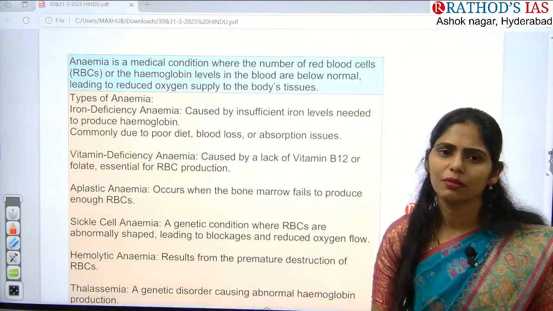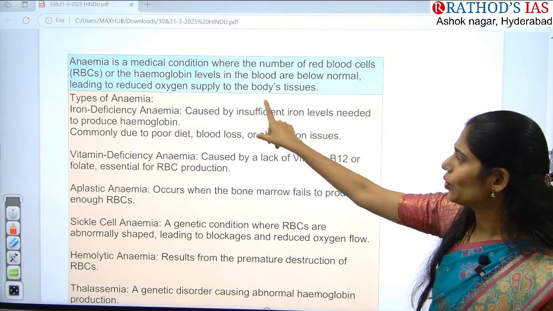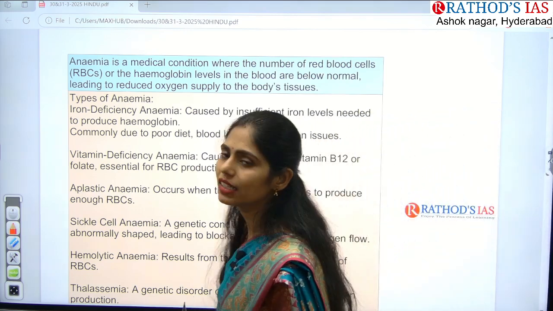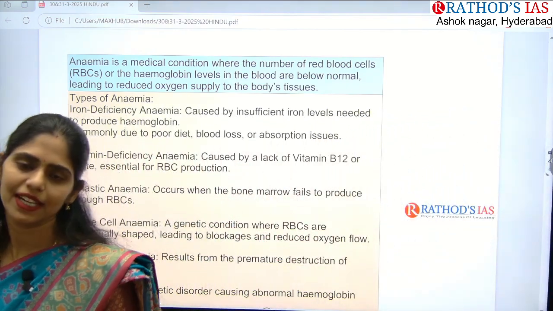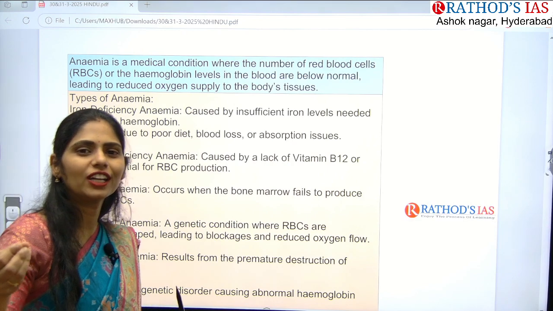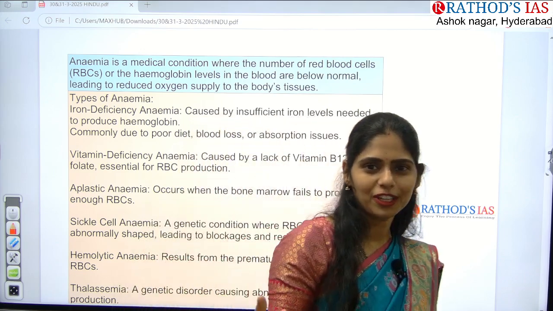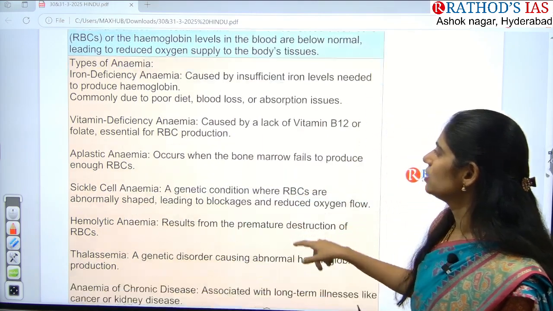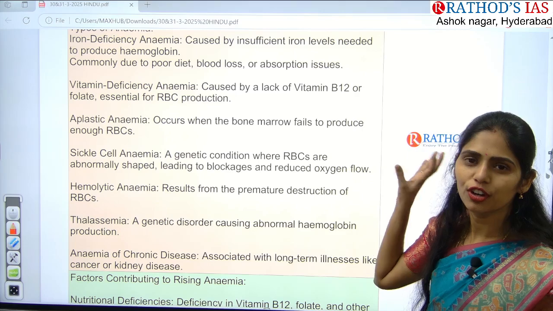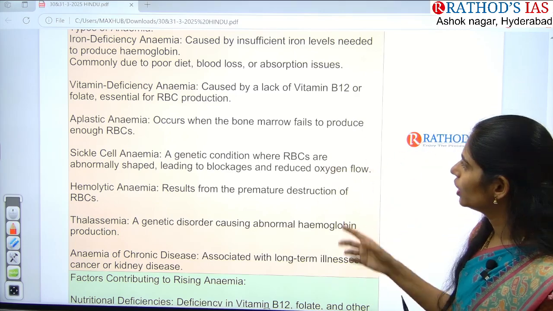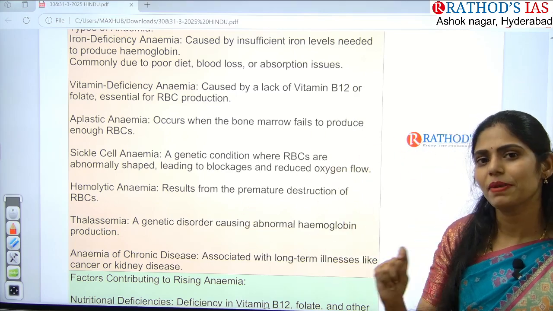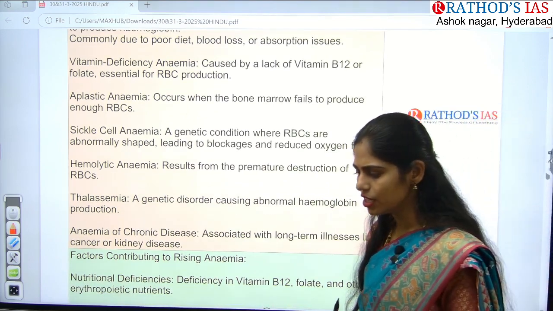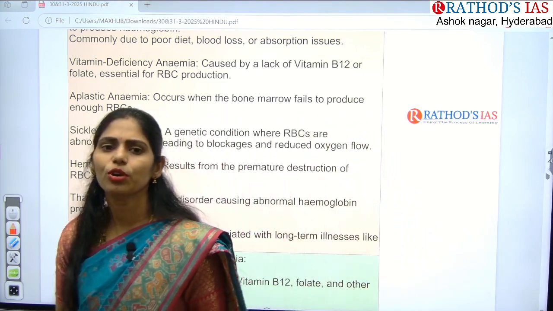So how many types of anemia? We have different types of anemia. One important one is iron deficiency anemia. That means if you're not taking proper iron content in your body, then you will get iron deficiency anemia. So you have to take iron rich foods. Okay, and next one here is vitamin deficiency anemia. If you are not having vitamin B12, then that will also lead to anemia. It is called pernicious anemia. And this one is aplastic anemia. Aplastic anemia is nothing but, your blood is produced from bone marrow, right?